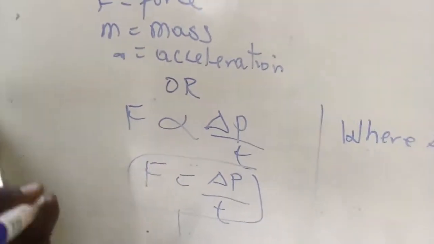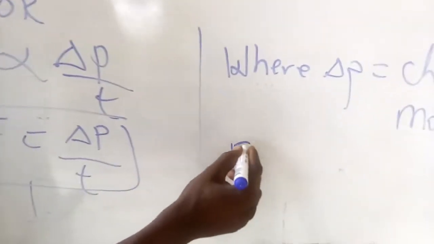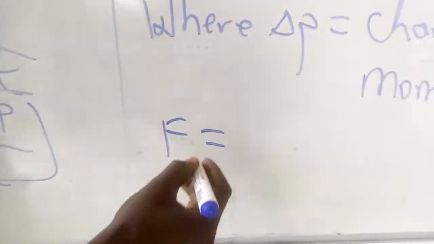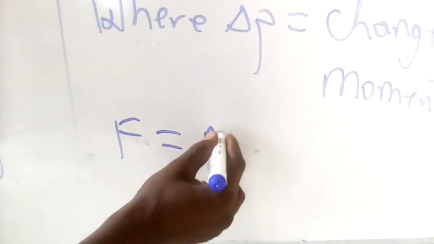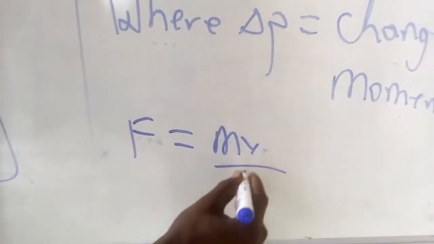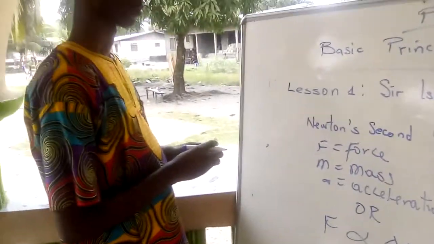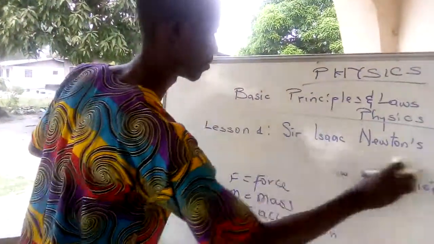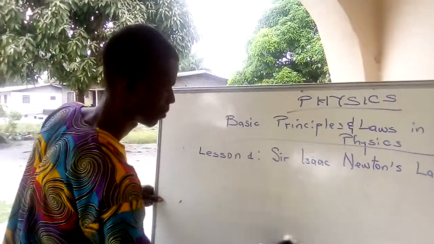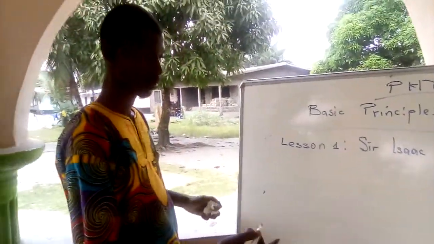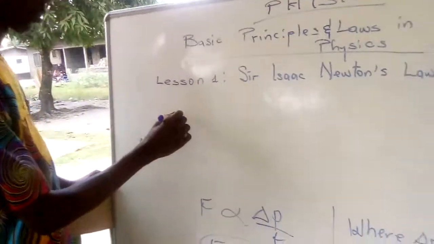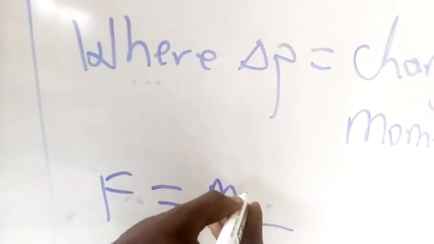Now, from this formula, you can expand it. Momentum means mass times velocity, so the rate of change in momentum gives F equals mass times change in velocity over time.